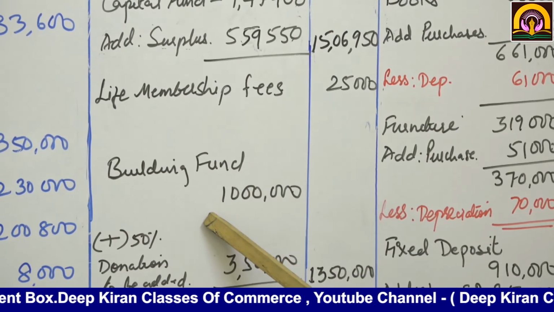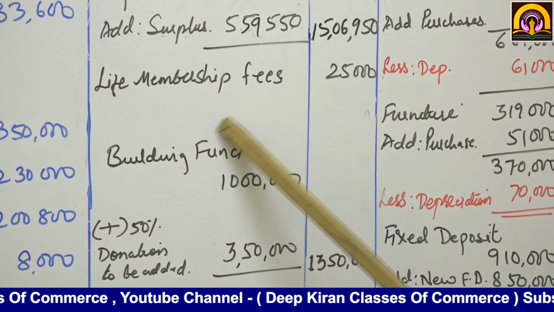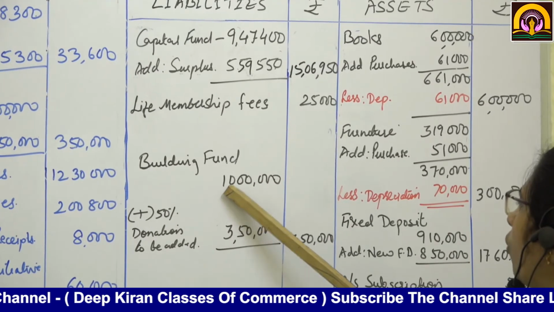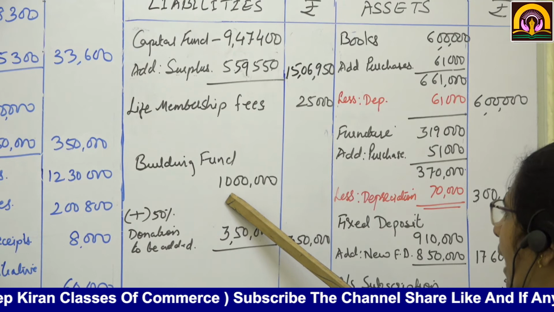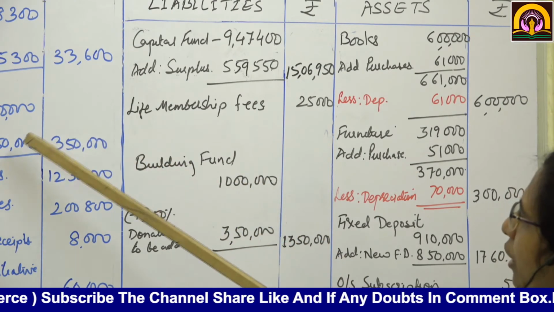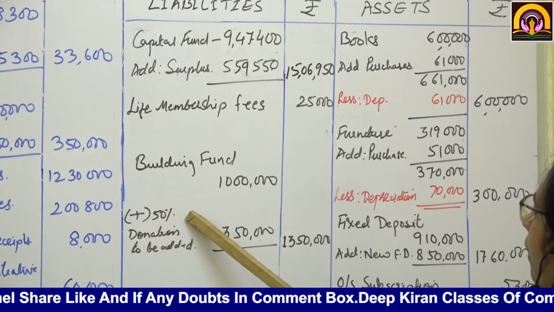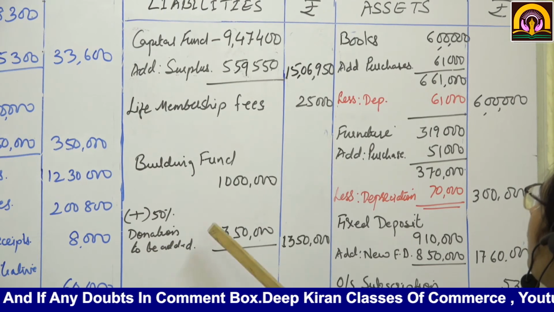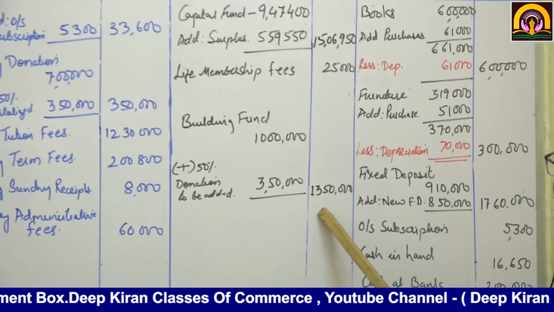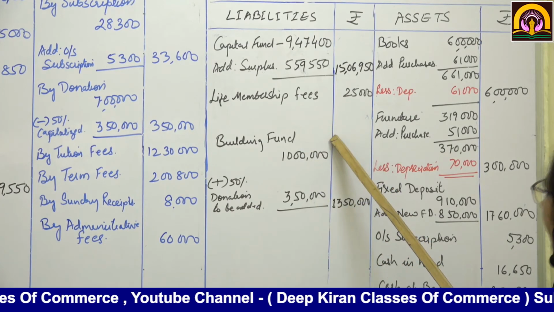Now see, building fund, it is a liability. Whenever the word fund comes, it is a liability. The opening amount is given to you as 10 lakhs and the closing amount is not given. Now out of donations, 50% are to be transferred to building fund. So add 50% of donations, 3,50,000. So the total of building fund will be 13,50,000. Here we have completed the liability side.